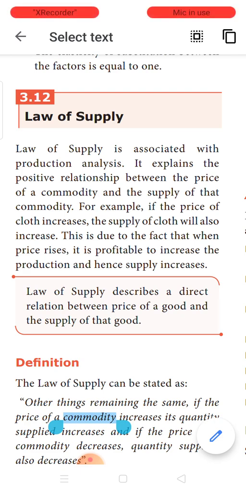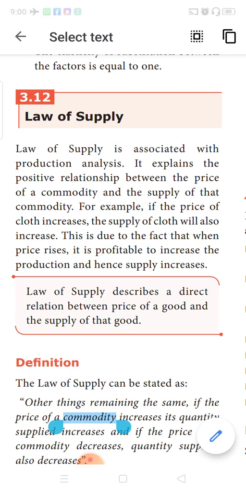Now this law of supply is associated with production analysis. So now you understand from the point of view of a producer, or think you are a manufacturer or a businessman. This law of supply establishes a positive relationship between price and supply.